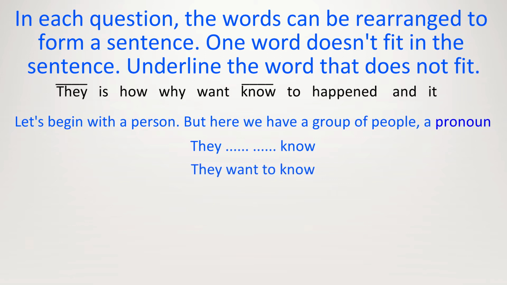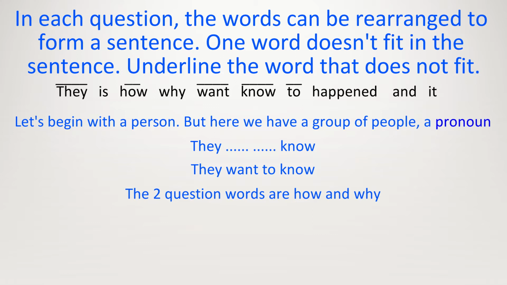Want to. They want to know. Now we have a question word. And the two question words here are how and why. Let's try how. They want to know how. How what? We're talking about an event. So it'd be good to follow it up with the word happened. They want to know how it happened.